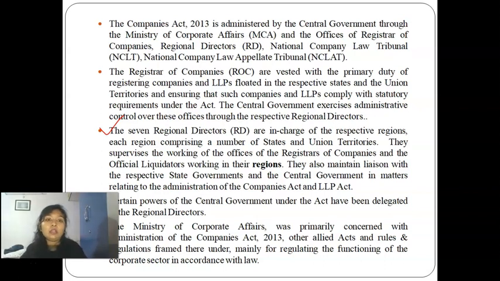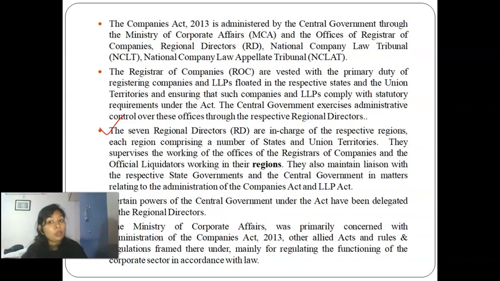ROCs are vested with the primary duty of registering companies and LLPs floating in the respective states and union territories, and ensuring that such companies and LLPs comply with the requirements of the Act. The central government exercises administrative control over these offices through their respective RDs.